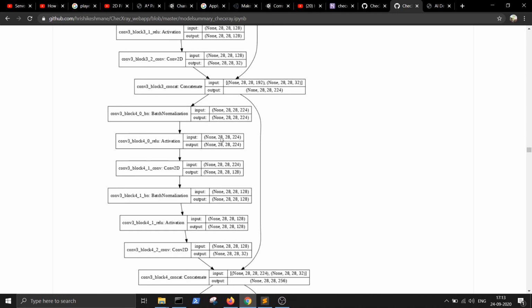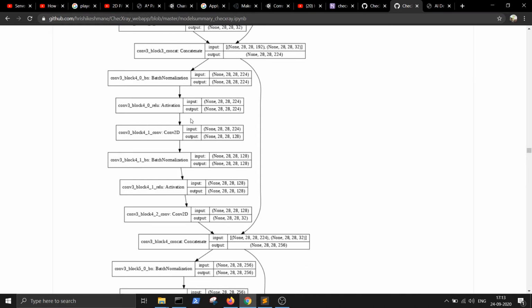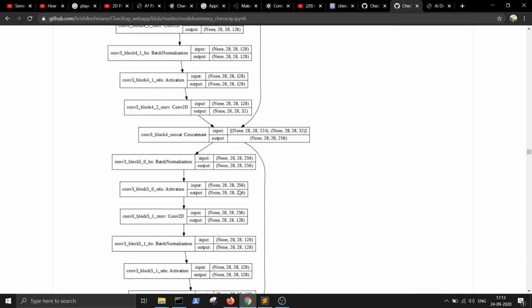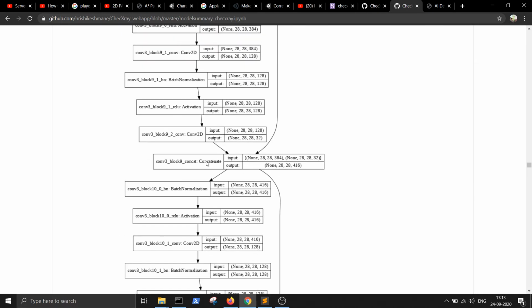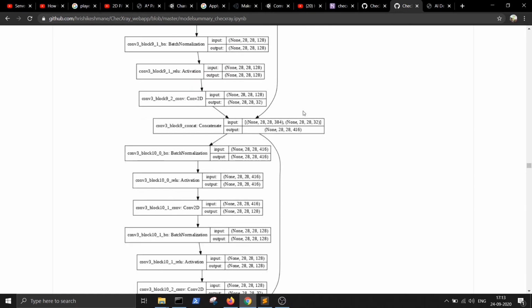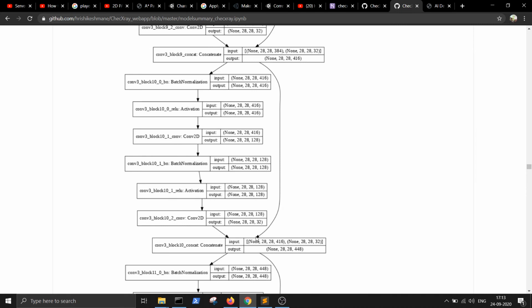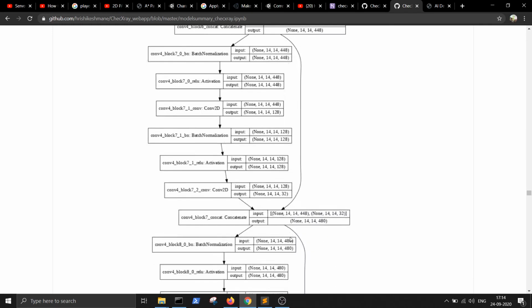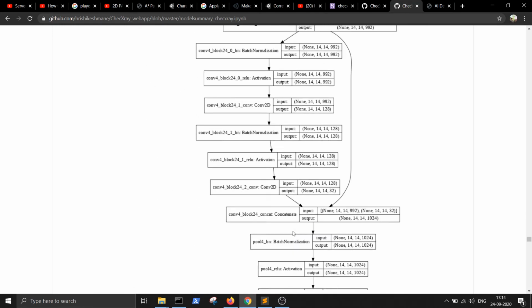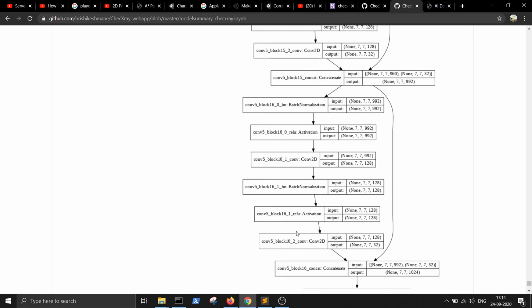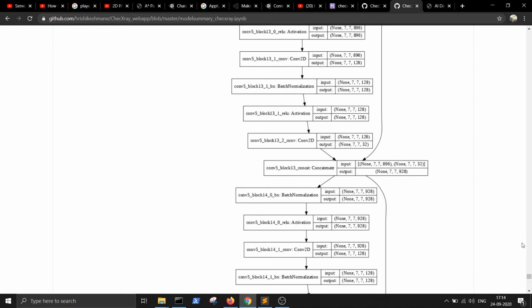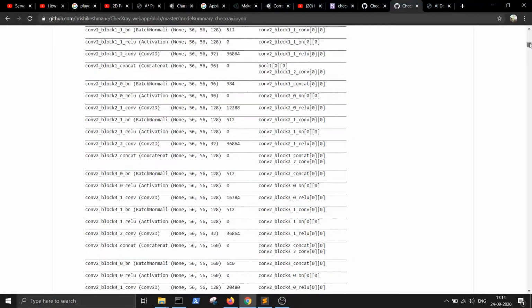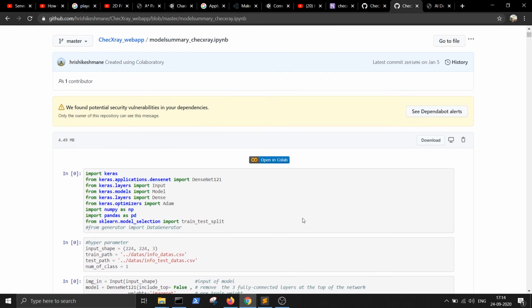This layer has an input of 224 by 224 and outputs of 224 by 224. This is a pooling layer. And we have concatenated the results of the previous layer as well as the previous batch. This is how the dense network works, and that's how we are solving the problem of vanishing gradient. These are skip connections. So this file will give you the exact code which we have done for the model.